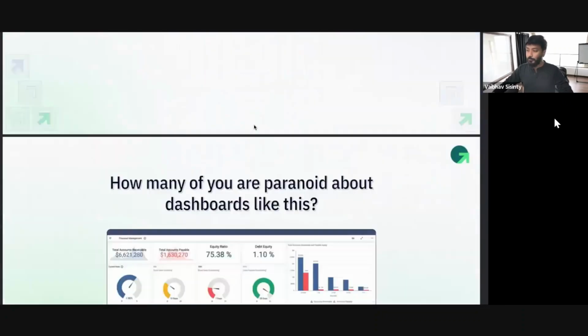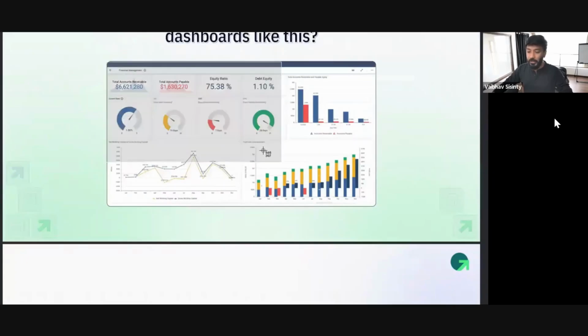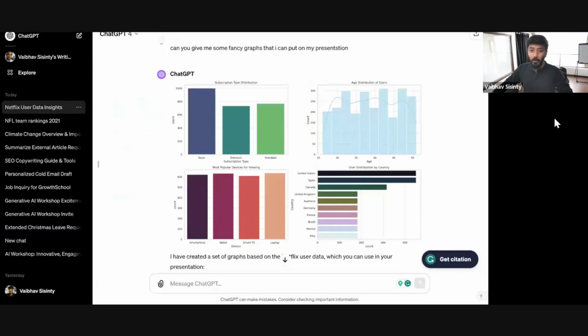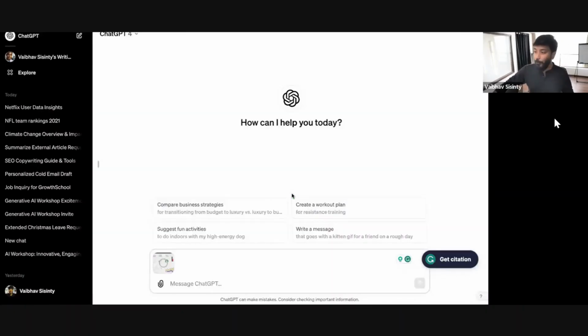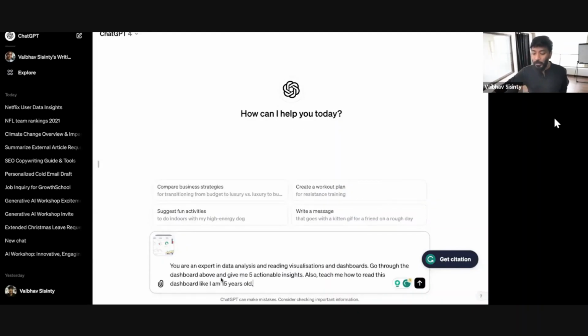Okay. Let's take a quick screenshot of this dashboard. Okay. Go to GPT. I've dragged and dropped the screenshot and I write a very simple prompt. I'm saying you're an expert in data analysis and visualizations and dashboards. Go through the above and give me 5 actionable insights. Also teach me how to read this dashboard like I'm 15 years old.